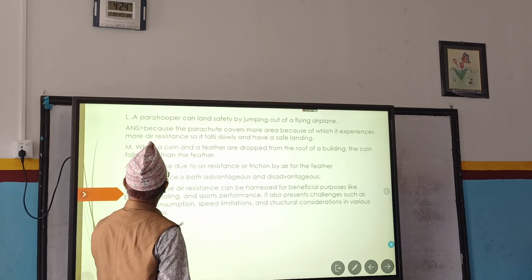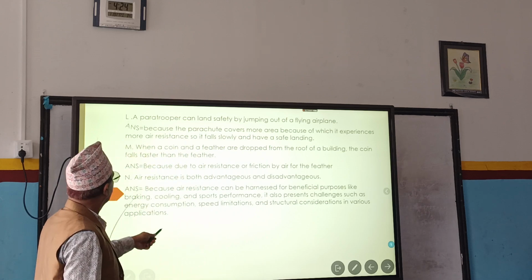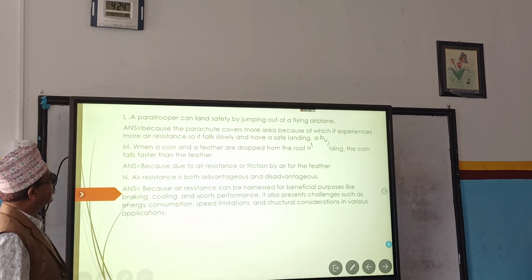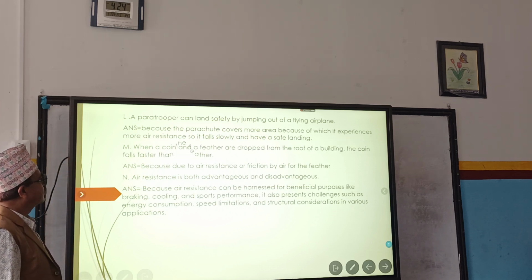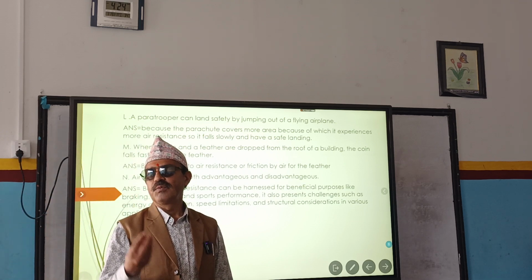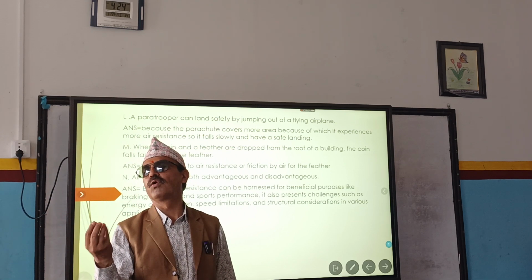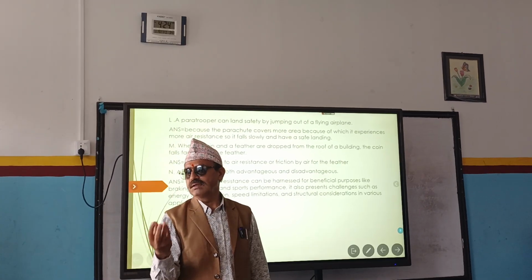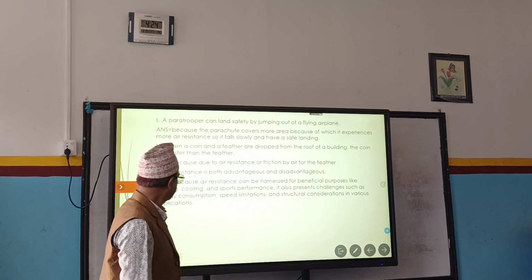What is the next question here? When a coin and a feather are dropped from the roof of a building, the coin falls faster than the feather. Why? For the coin, less air resistance is applied, for the feather, more. Because the mass of the coin is more and the mass of the feather is less.